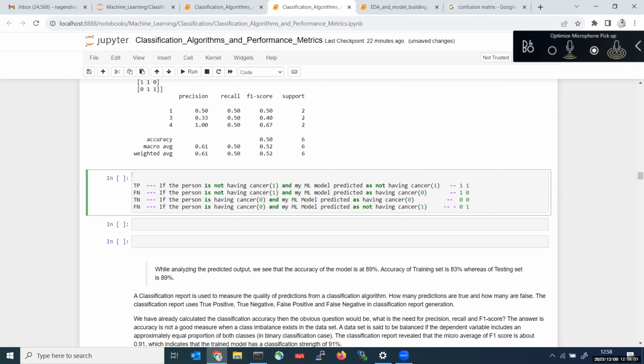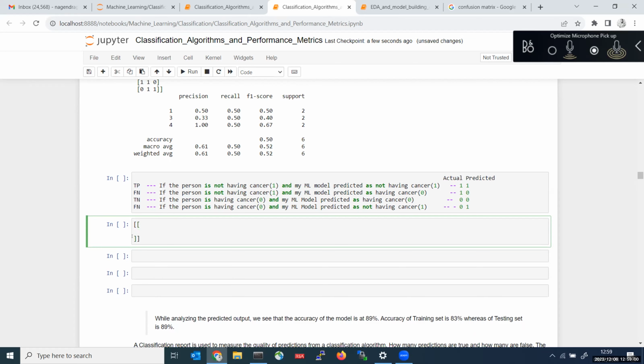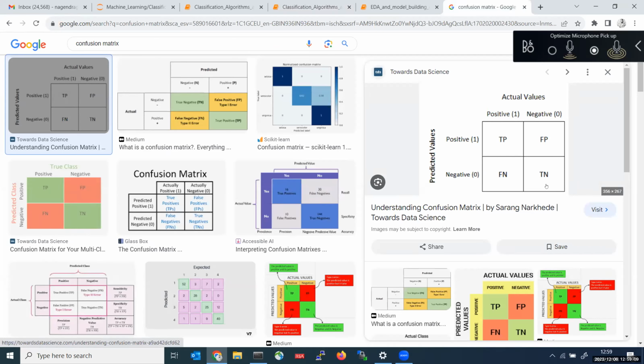This is the overall architecture of the confusion matrix. This one we will be calling as actual, and this one we will be calling as predicted. So this entire thing we will be representing in the format of a matrix. That's why it is called confusion matrix. By using this confusion matrix, we will be telling whether our model is performing well.